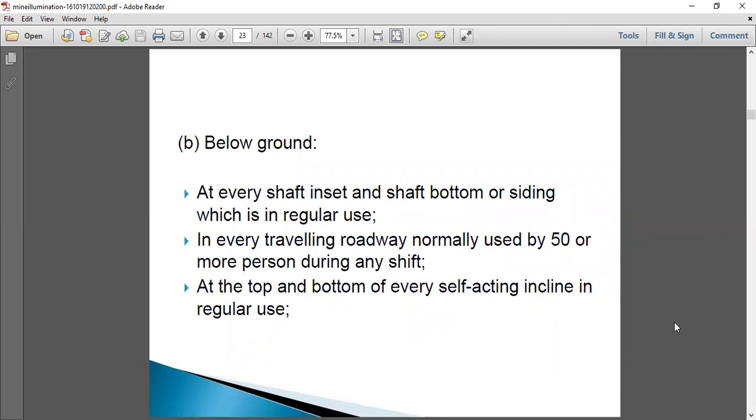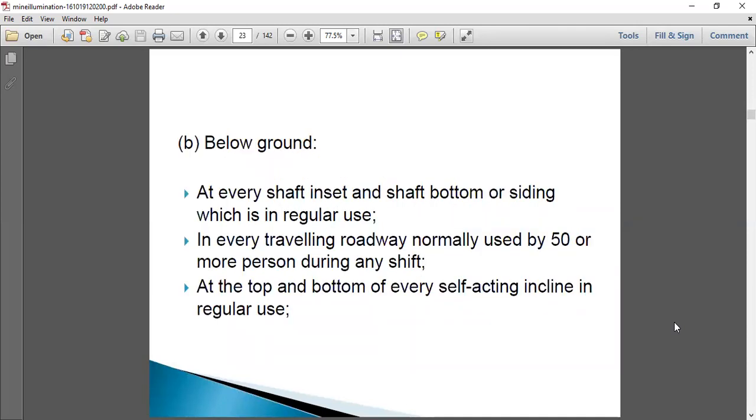And below ground, at every shaft inside and shaft bottom or siding which is in regular use. So the pit bottom and siding of the shaft inside, at every place which is in regular use, where movement of men and machinery and regular work is carried on, these places have to be illuminated properly.